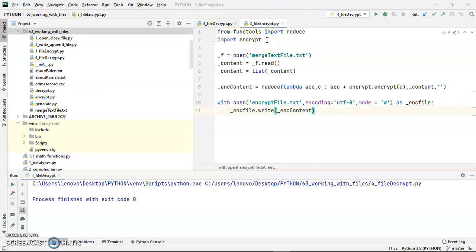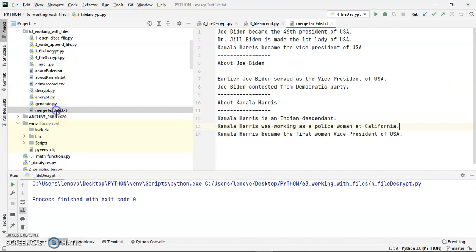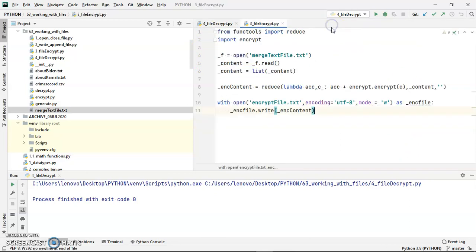So in the encryption file encrypt.py, I have taken the file merge text file.txt. This is the raw file that I have taken. Let me show you the content of the file also. It's a file that contains some details about Joe Biden, the current president of USA, and some details about Kamala Harris also. So a few details I have given in the raw file in the form of text.